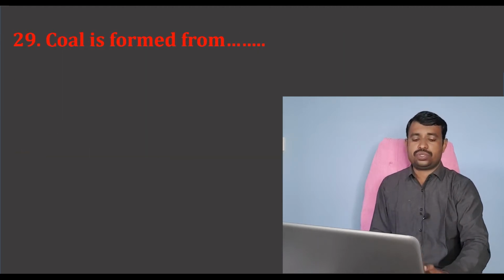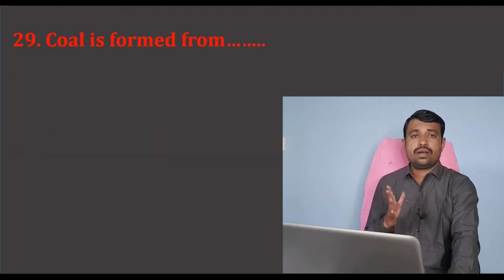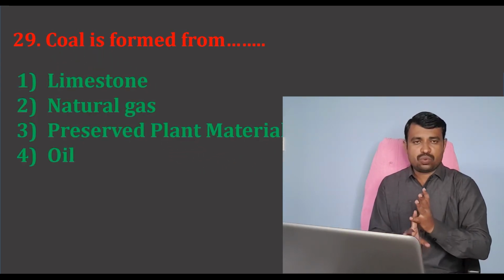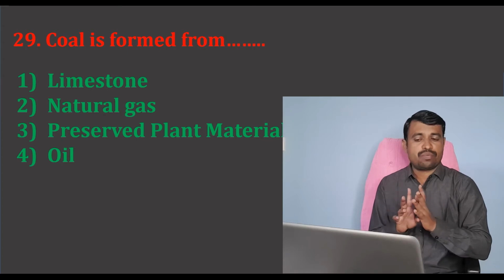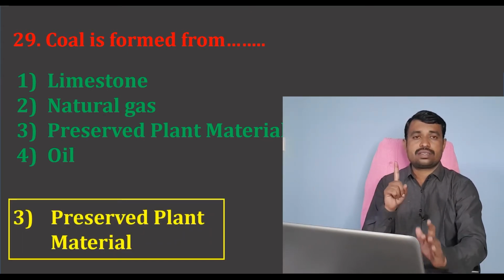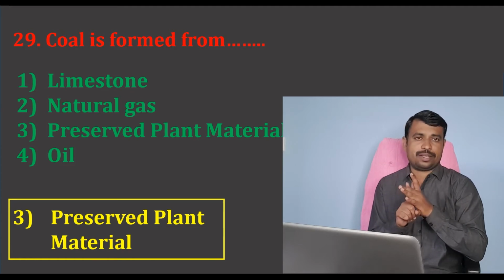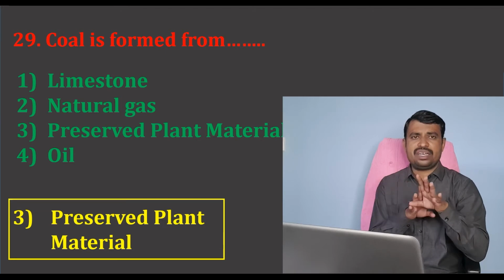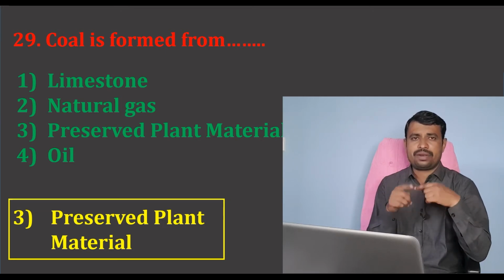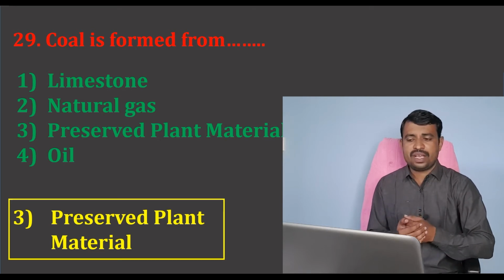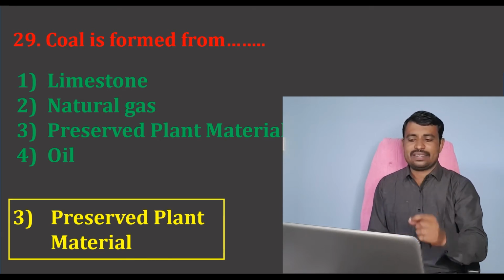Then the next question is: coal is formed from. There are four options: limestone, natural gas, preserved plant material, oil. The correct option is the third option, preserved plant material. In earlier times the plants and animals were buried in the earth's surface, and after that they were converted into coal. This is one of the theories, and because of that the correct answer is option number 3.